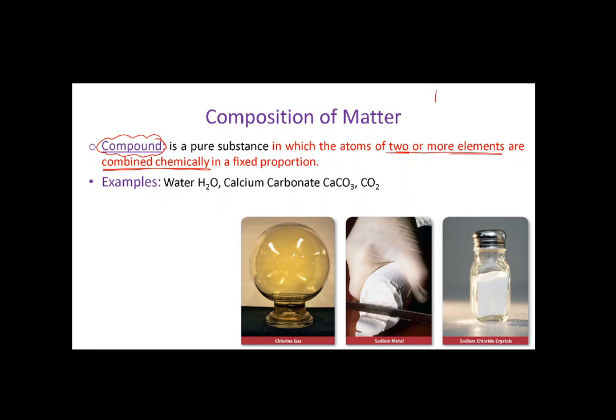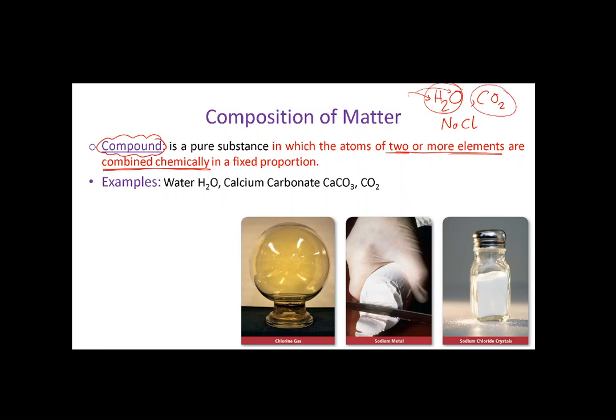Like what? Like the H2O, the CO2, like the NaCl. H2O is water. That's called water molecule. It has two kinds of atoms. It has the atoms of hydrogen and the atoms of oxygen. And these atoms are not mixed. No, they are chemically combined. They have a chemical bond.